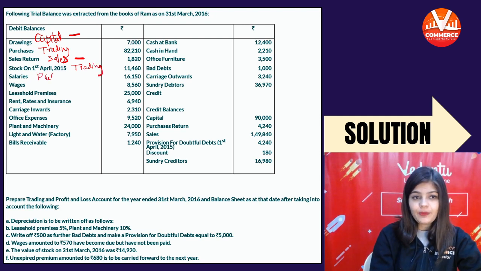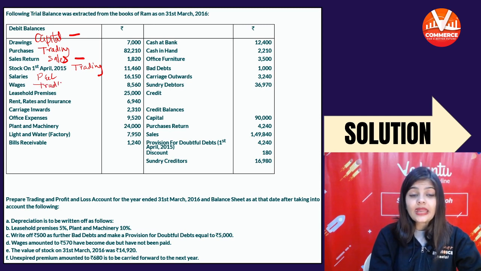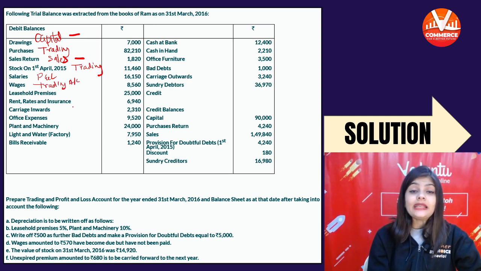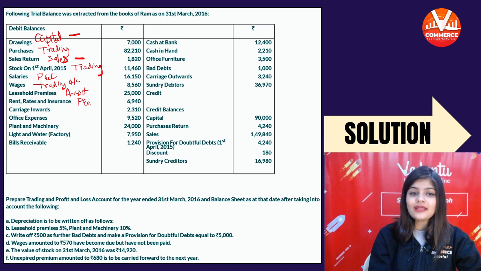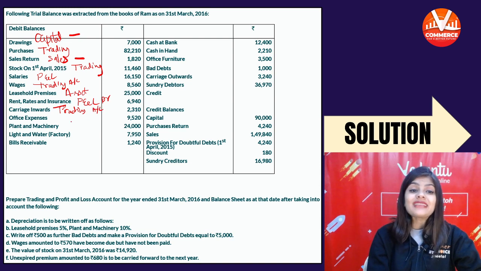Salary in the P&L account, wages in the trading account, leasehold premises, they are asset, rent, rates and insurance, indirect expense, P&L debit, carriage inward, direct expense, trading account. Office expenses, indirect, P&L account.